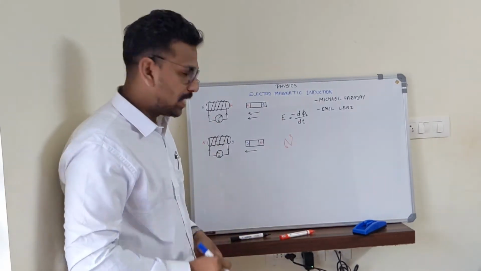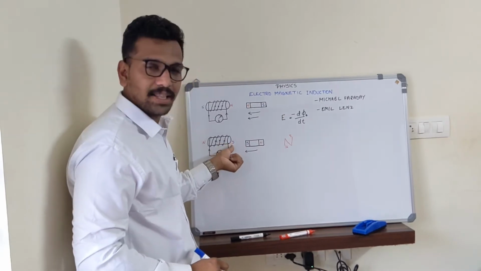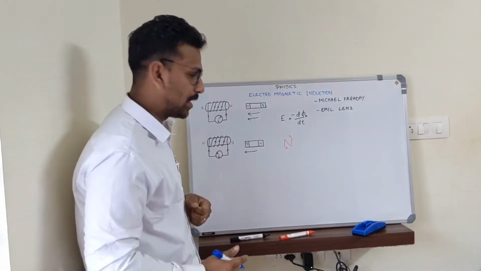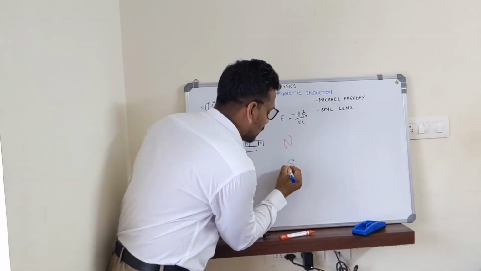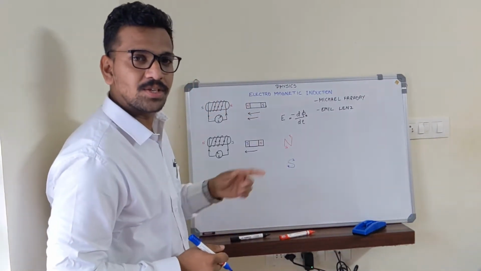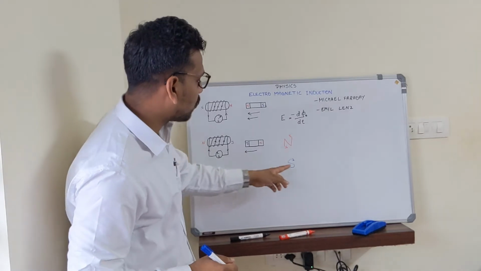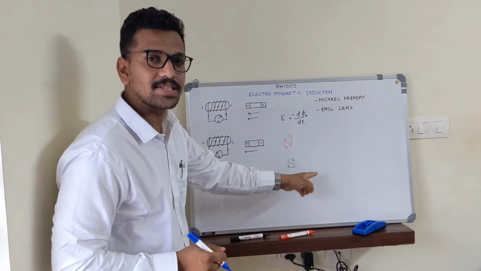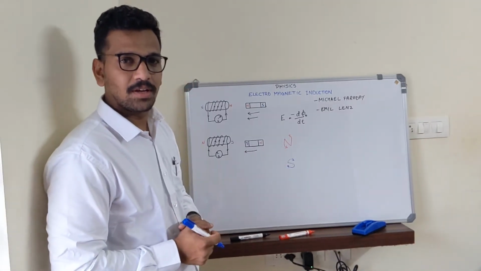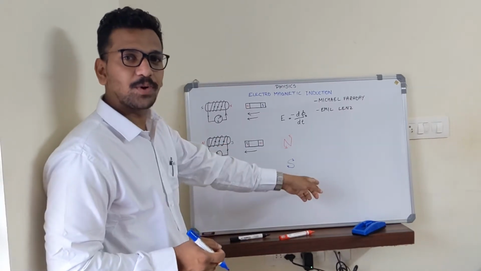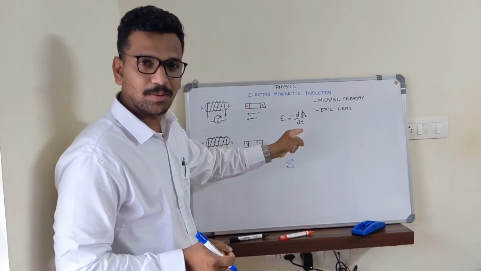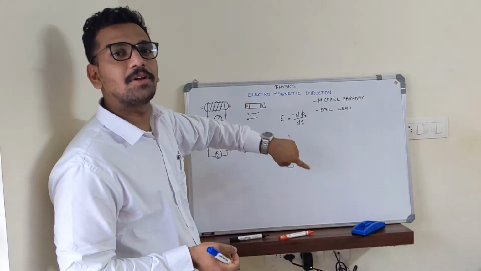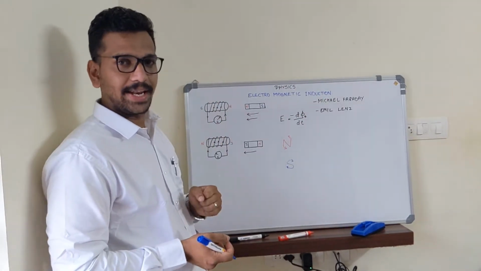In the same manner, if a south pole is produced at this side of the coil, then you simply write an S and put arrow marks. This shows that the current will be going in the clockwise direction. Understood? Wherever in the coil a south pole is produced, the current will be going in the clockwise direction. Wherever a north pole is produced in the coil, current will be going in the anti-clockwise direction.